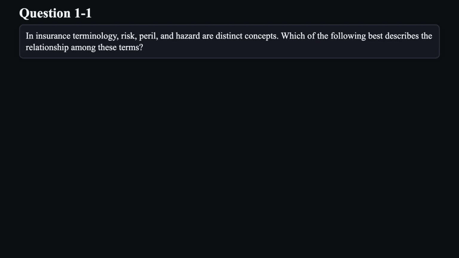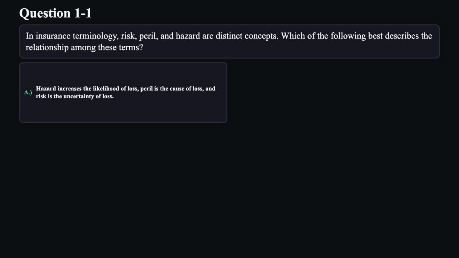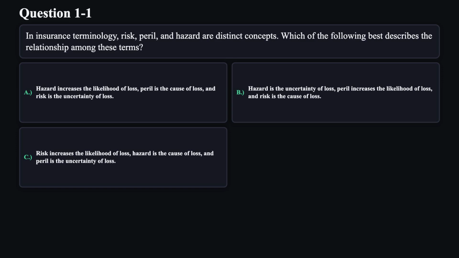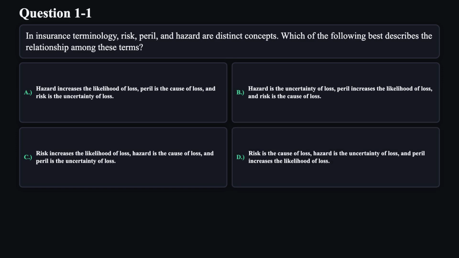In insurance terminology, risk, peril, and hazard are distinct concepts. Which of the following best describes the relationship among these terms? A. Hazard increases the likelihood of loss, peril is the cause of loss, and risk is the uncertainty of loss. B. Hazard is the uncertainty of loss, peril increases the likelihood of loss, and risk is the cause of loss. C. Risk increases the likelihood of loss, hazard is the cause of loss, and peril is the uncertainty of loss. D. Risk is the cause of loss, hazard is the uncertainty of loss, and peril increases the likelihood of loss.